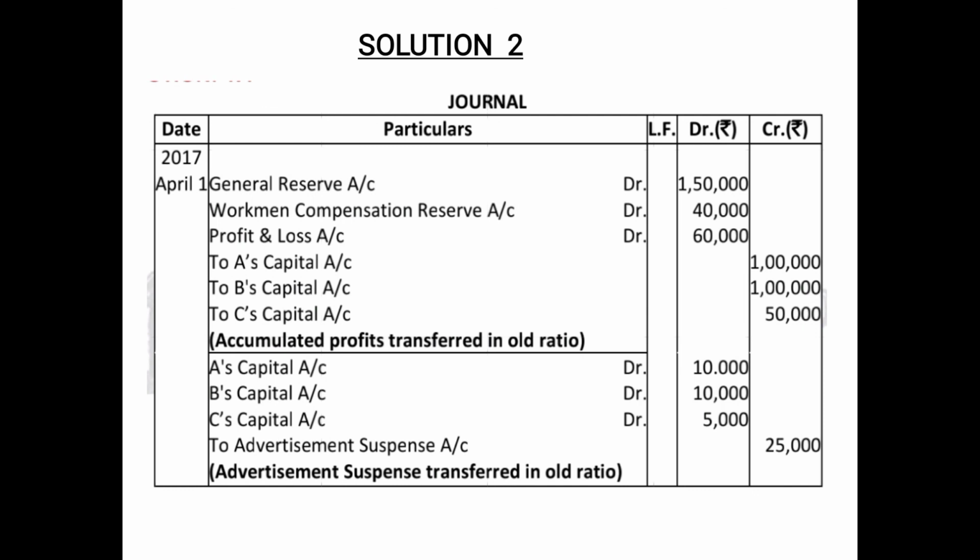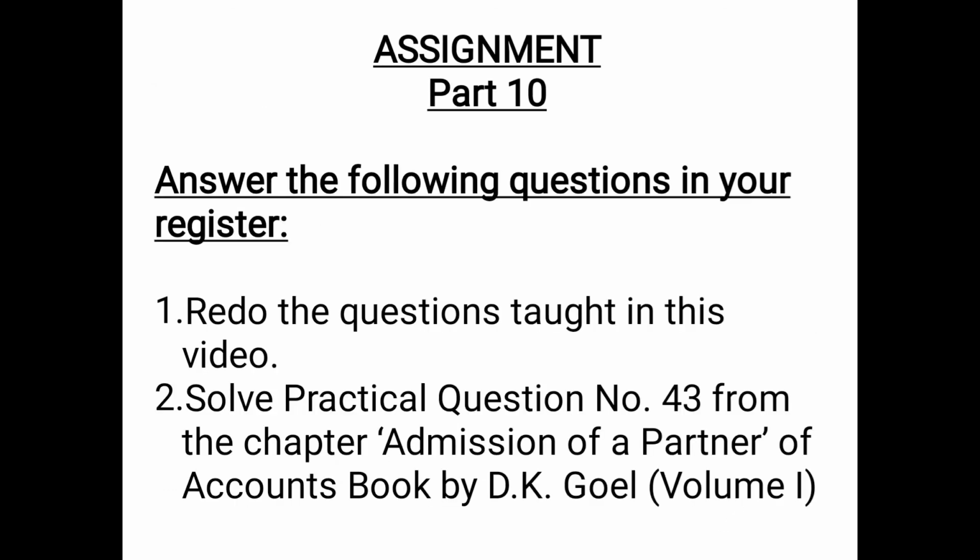So I hope these two questions and the solution along with the journal entries are clear to you, children. This is the assignment based on this part, these questions. You have to answer the following questions in your register. You have to redo question number 1. You have to redo the questions taught in this video. 2 questions have been discussed here. You have to go through the questions and do them again in your register on your own.